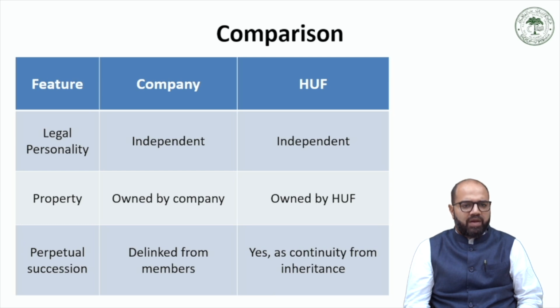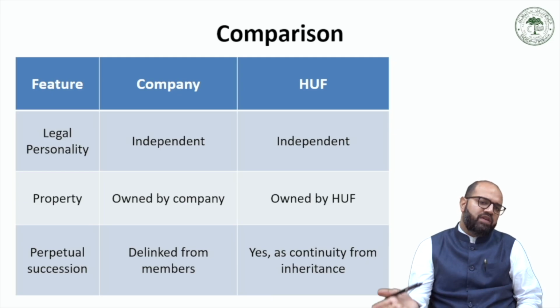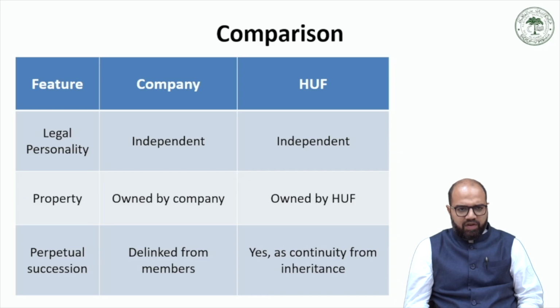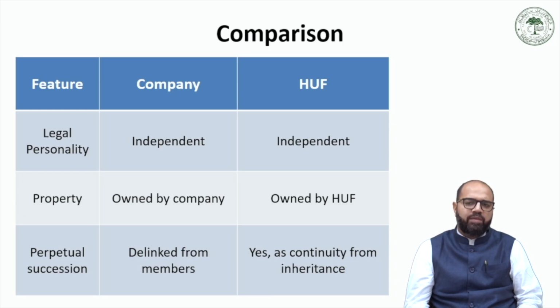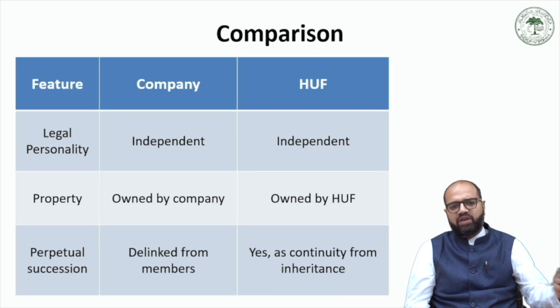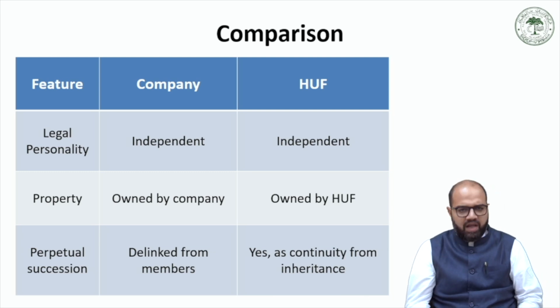So the property is owned by the company and the property of an HUF is also owned by the Hindu undivided family. So in a company there is a perpetual succession, like the life of a company is delinked from its members, and in case of an HUF also there are aspects of perpetual succession because the business of an HUF can be inherited by new members who are born in a family. So if somebody dies, they naturally exit the business, and somebody who is born inherits the business. So this degree of continuity from inheritance is present in an HUF.